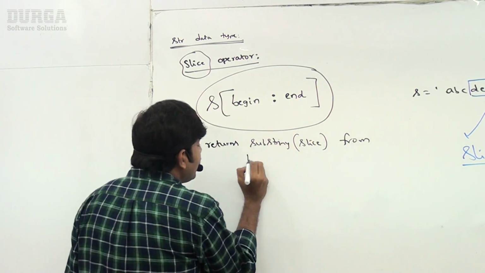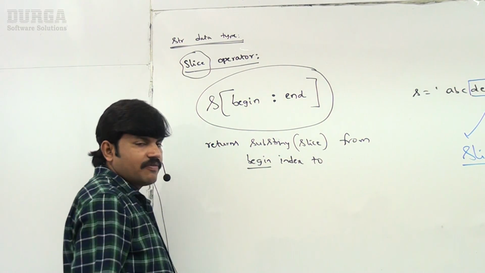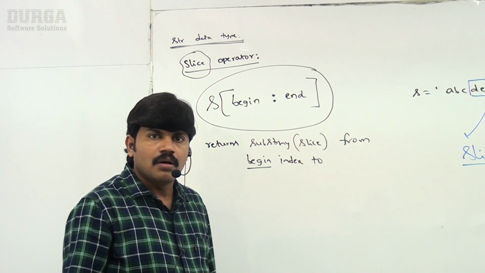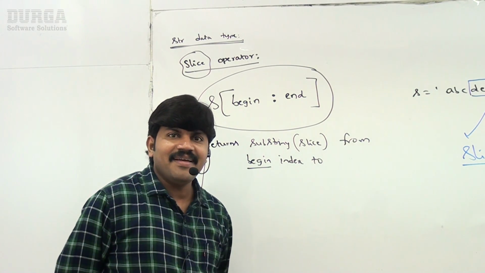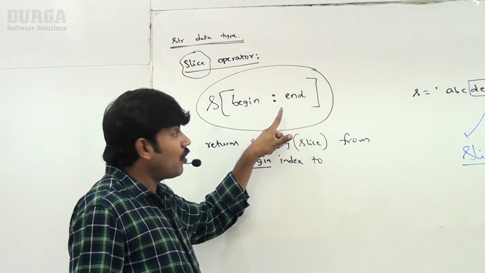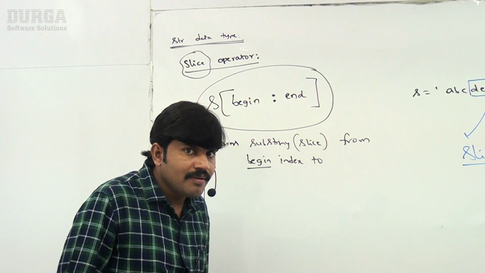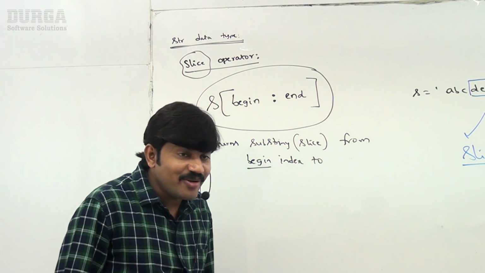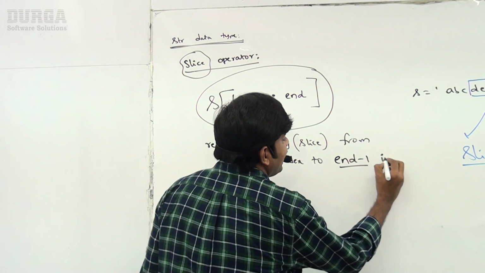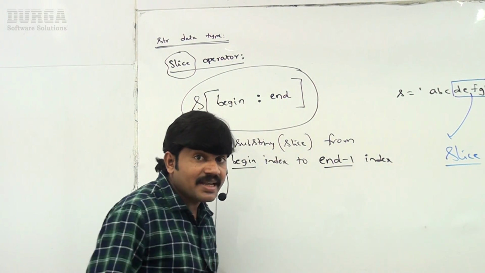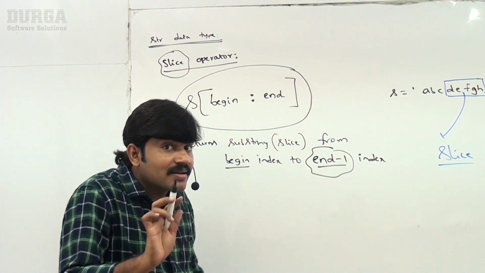It returns the substring from begin index to, remember, end minus 1 index. Begin index to end minus 1 index, not the end index.